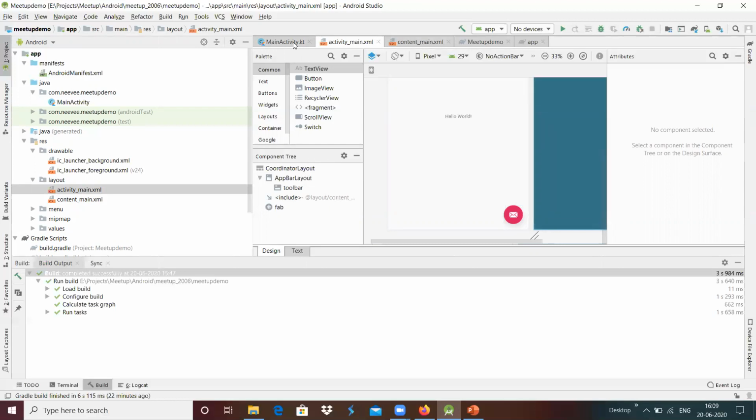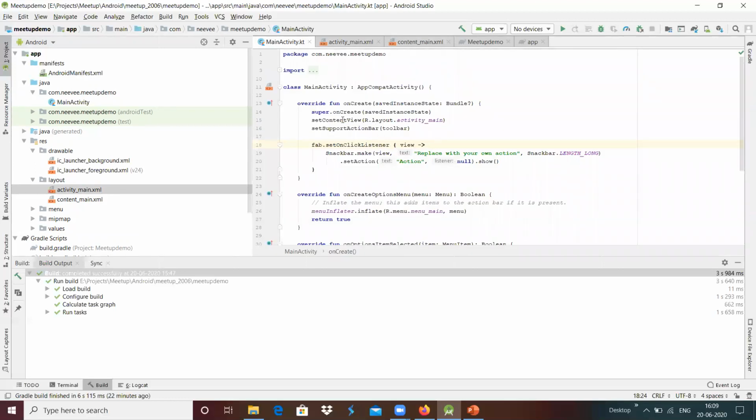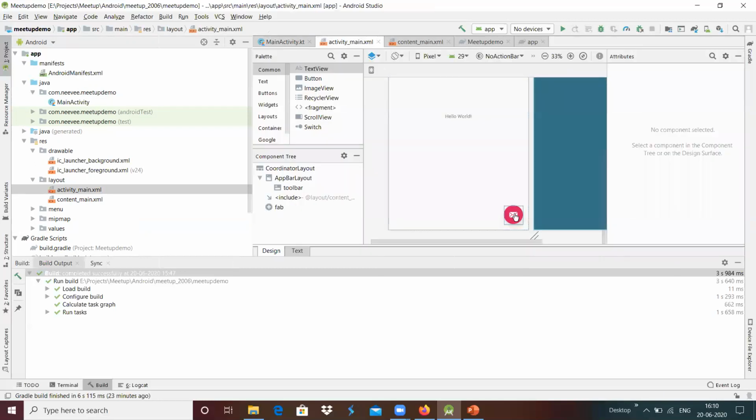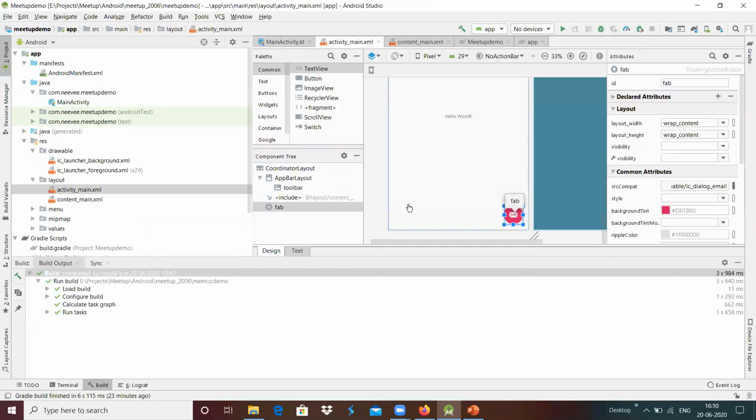For example, inside the main activity, we are going to call setContentView. The integer ID we have given is R.layout.activity_main, which we are passing to get called. And it has something like fab.setOnClickListener. This one is called fab; it has been denoted as a fab over here.